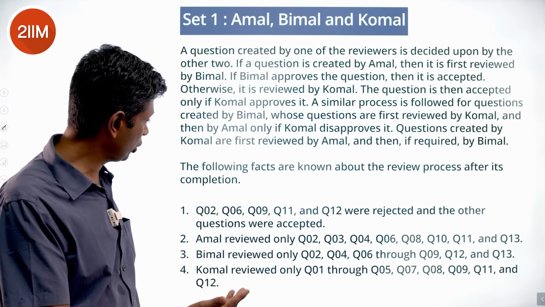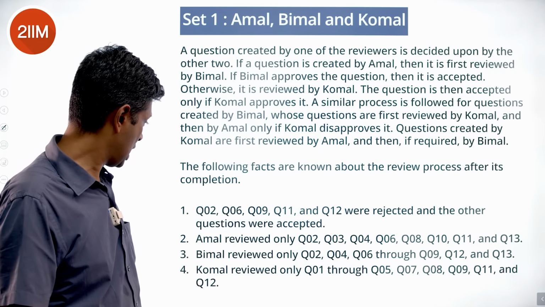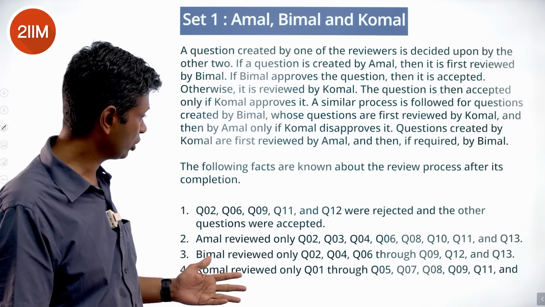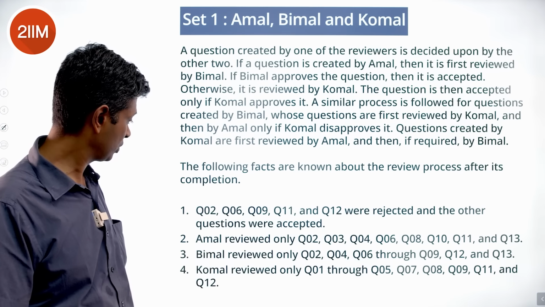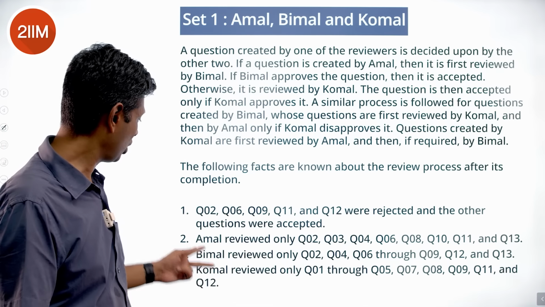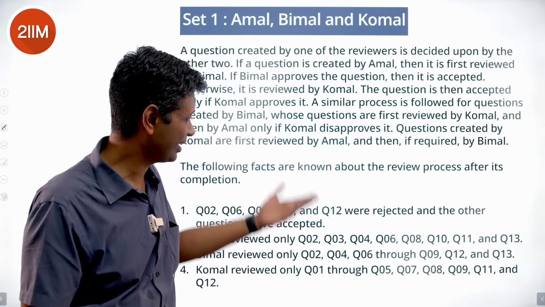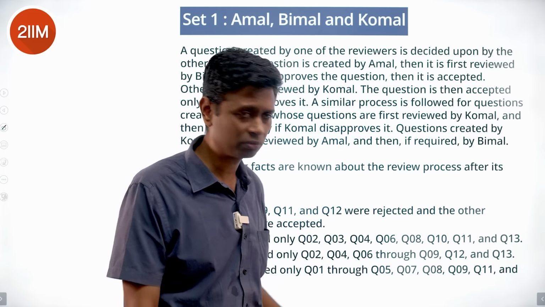Q2, Q6, Q9, Q11 and Q12 were rejected and the other questions were accepted. Amal reviewed Q2, Q3, Q4, Q6, Q8, Q10, Q11 and Q13. Bimal reviewed Q2, Q4, Q6 through Q9. What each of them reviewed, I'm not going to read all of that. We're sensing how we're going to grab this data. I can't remember all of this.